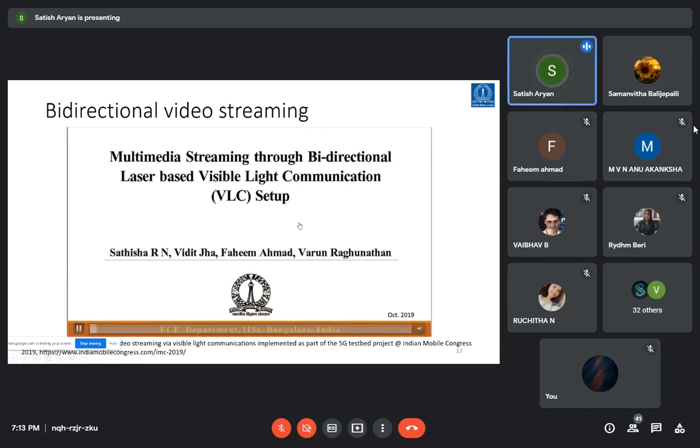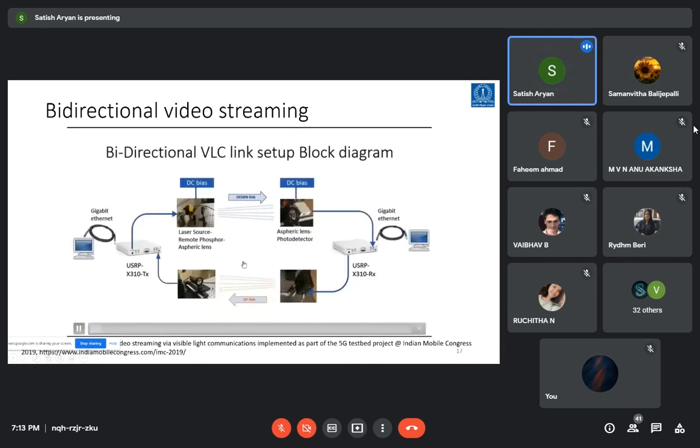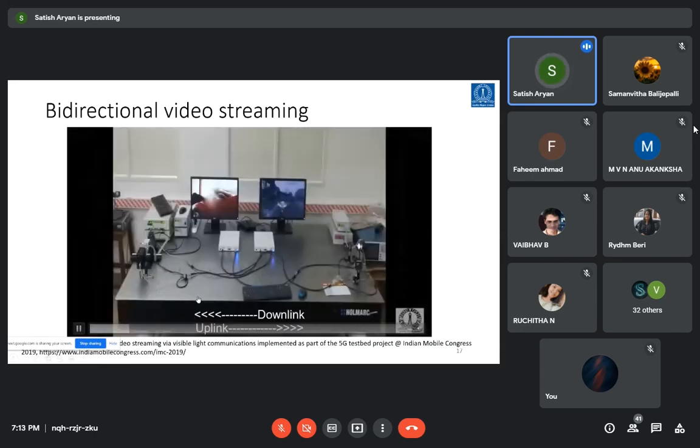This is the work done. The block diagram I have already explained. Next we'll show the actual test bed we have in the lab. This is the test bed. You can see two laser sources. The uplink side is from left to right, and the downlink is from right to left.